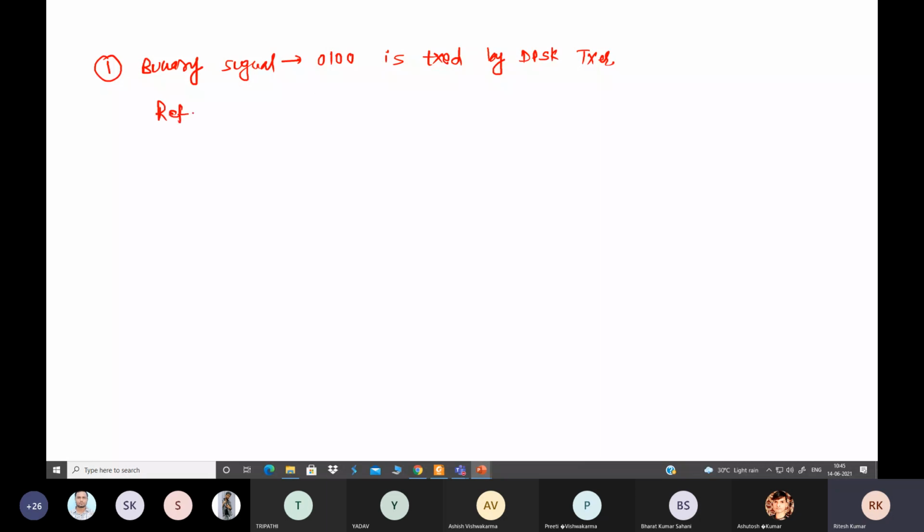In the previous case we took the reference bit as 0, but now you have to consider the reference bit as 1. Okay, so find the phase sequence of DPSK.